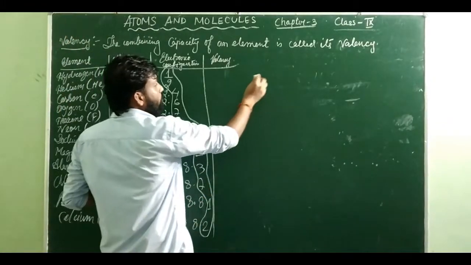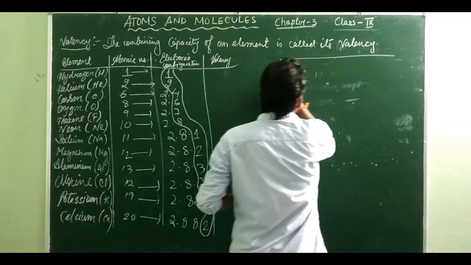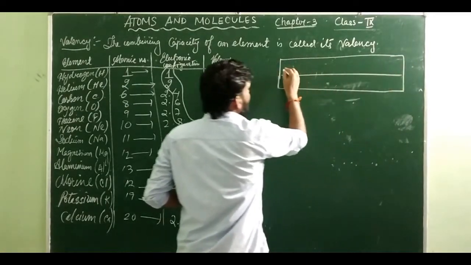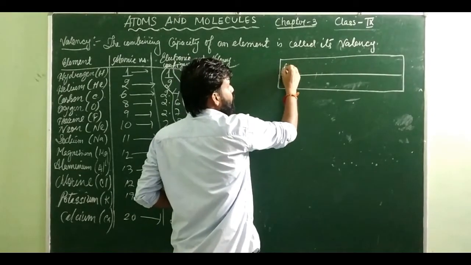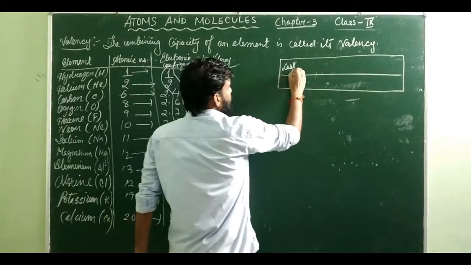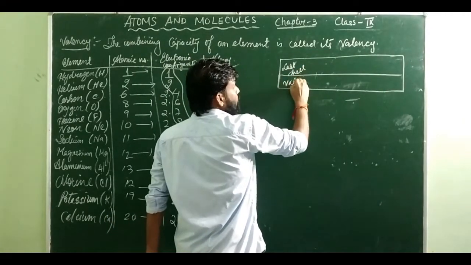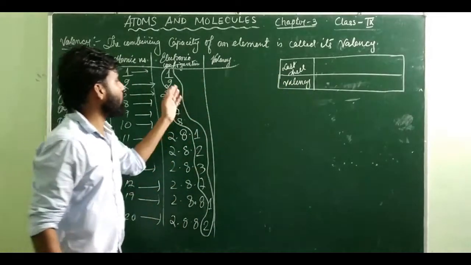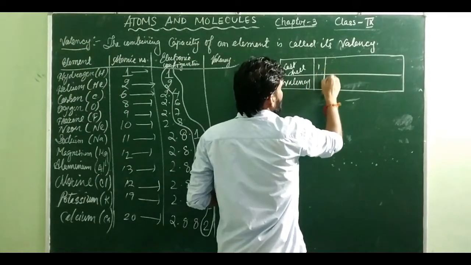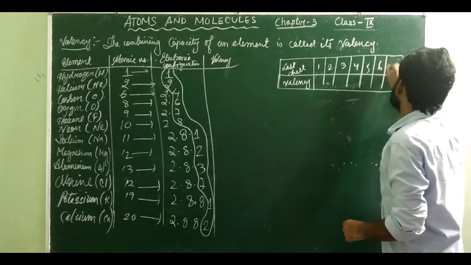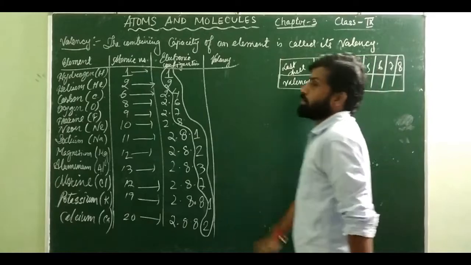So if you want to find the valency, I will draw a table for you. It can be used as a valency table. For the valency table, you have to look at the electrons present in the last shell, and then you will be able to determine the valency. If you see in the last shell, what are the numbers of electrons here? 1, 2, 3, 4, 5, 6, 7, and how much? 8 here.